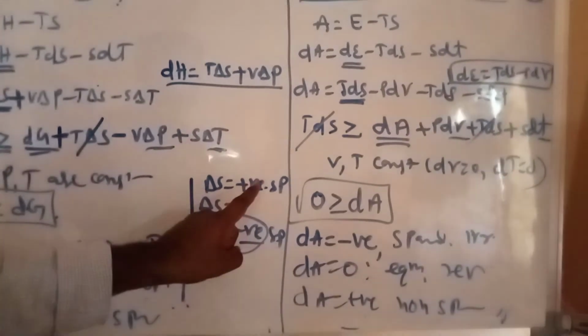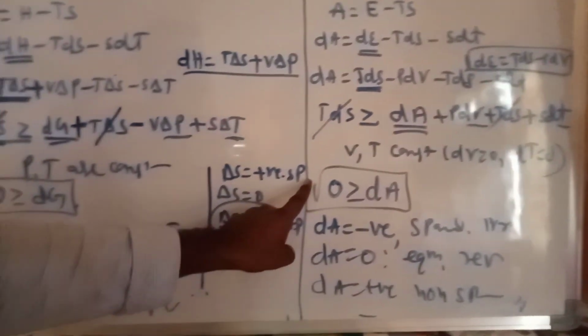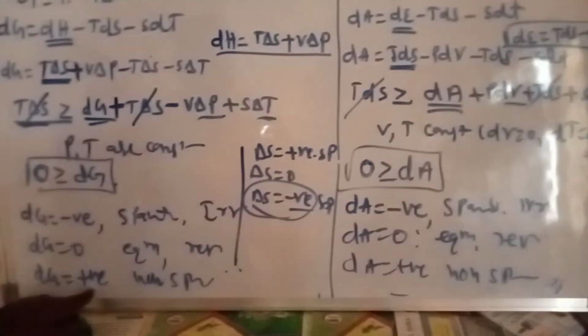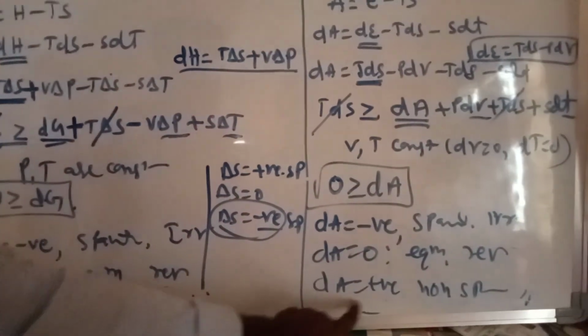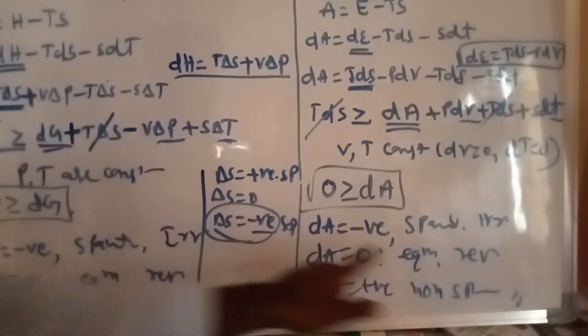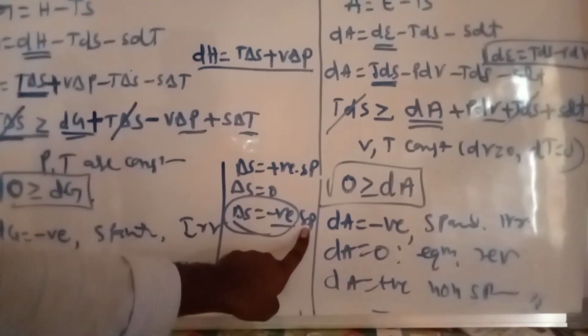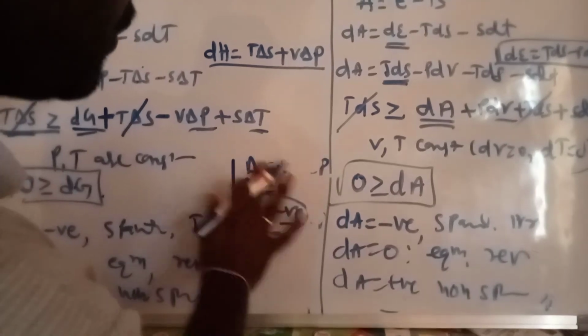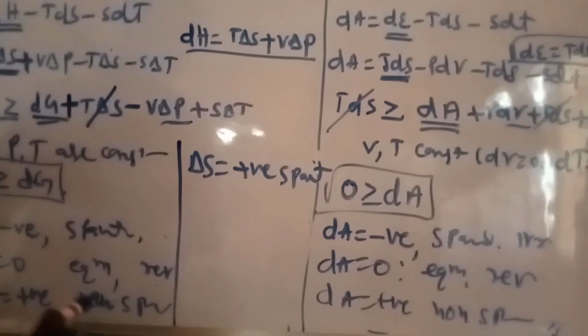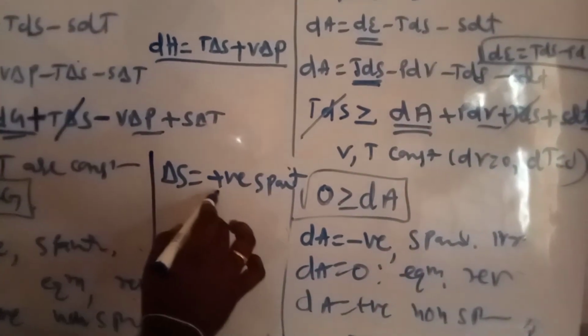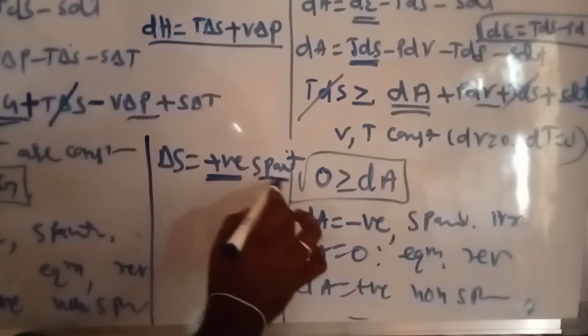Sorry, delta S positive is the spontaneous process. For example, delta G positive is non-spontaneous, delta A positive is non-spontaneous, but delta S negative is the non-spontaneous. Sorry for the inconvenience. Delta S positive is the spontaneous process.